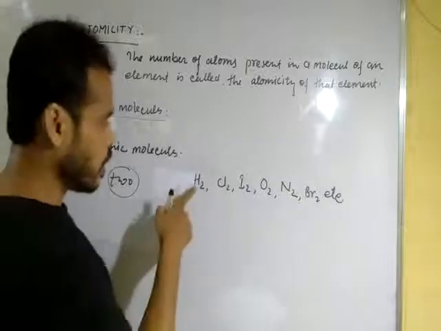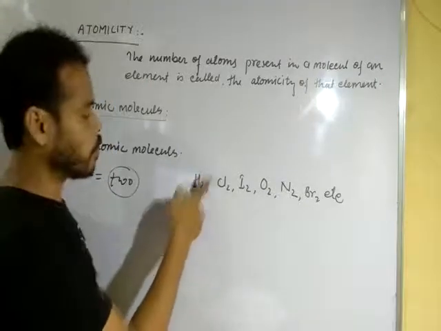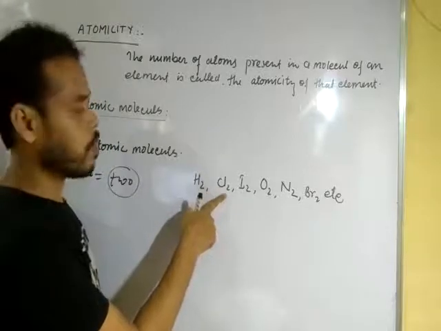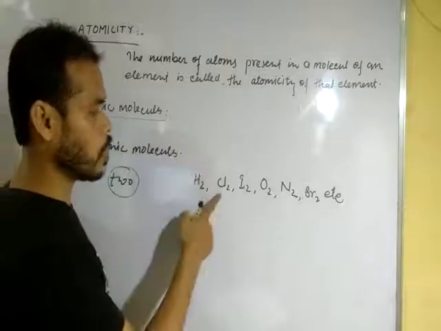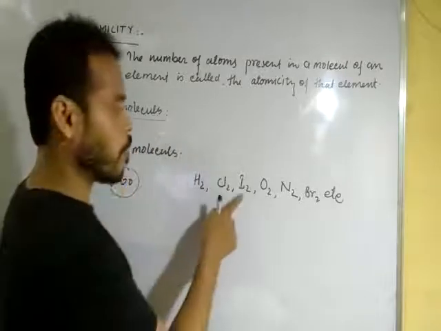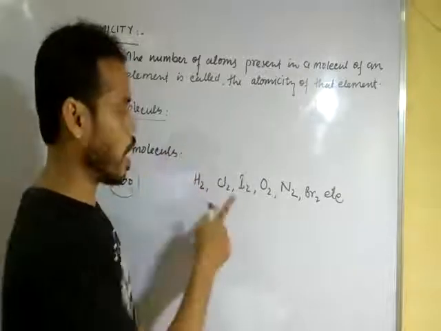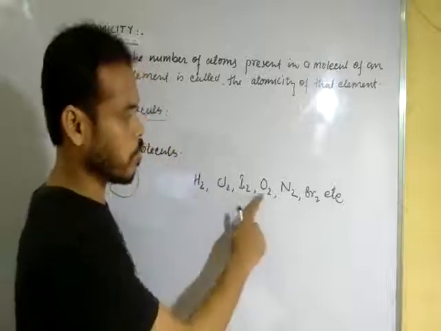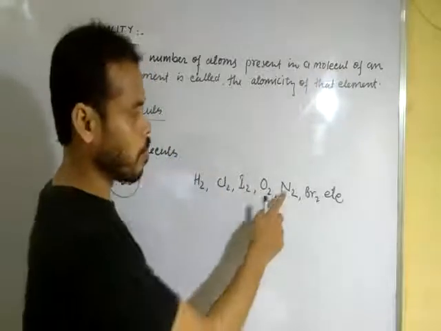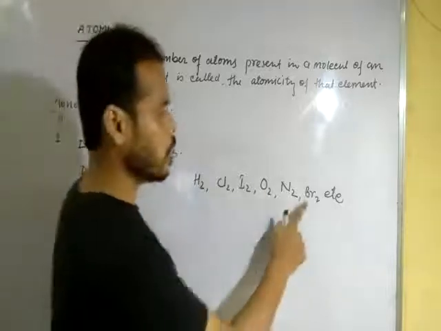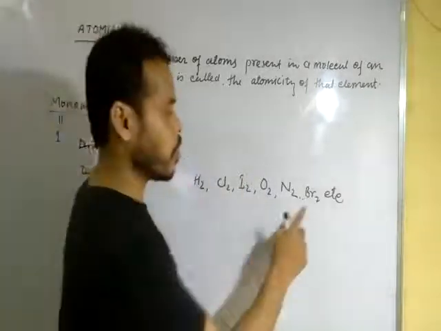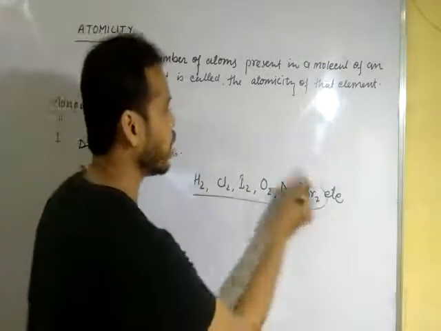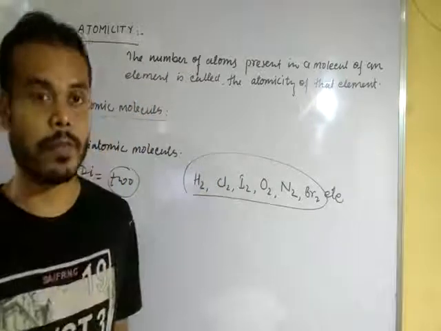Two hydrogen atoms combine to form one molecule of hydrogen, two chlorine atoms combine to form one molecule of chlorine, two iodine atoms combine to form one molecule of iodine, two oxygen atoms combine to form one molecule of oxygen, two nitrogen atoms combine to form one molecule of nitrogen, two bromine atoms combine to form one molecule of bromine.